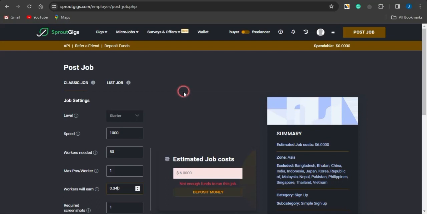So guys, basically this is a very cool way which you can use to get a lot of traffic to your CPA offers and make some cool cash online.